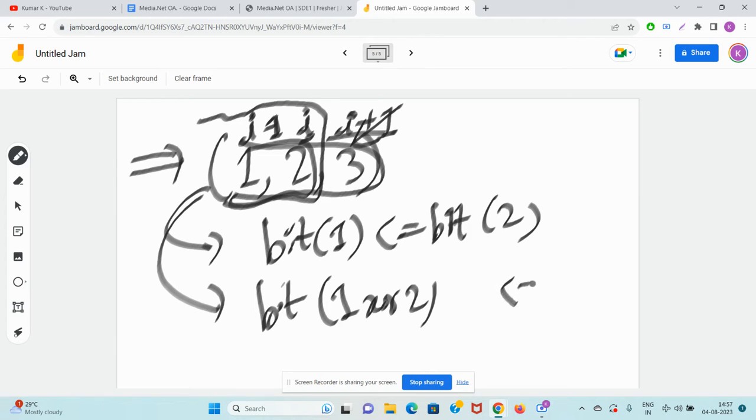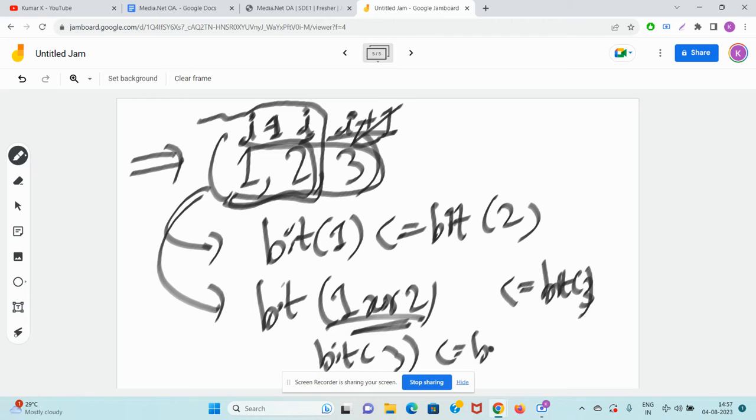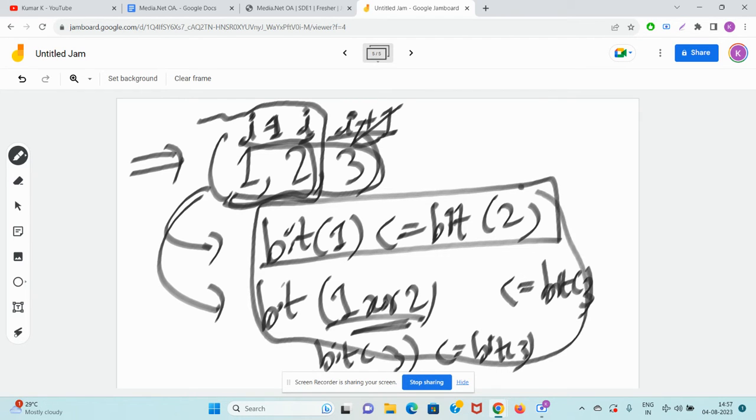So I plus 1 is 3. So bit count of 3 should be less than equal to bit count of I minus 1 XOR I. So 1 XOR 2 will come out as 3 only. So bit count of 3 should be less than equal to bit count of 3. Yeah, this is valid. And bit count of 1 should be less than equal to bit count of 2. This is also valid. All these are valid. Hence, 1, 2, 3 is also valid.